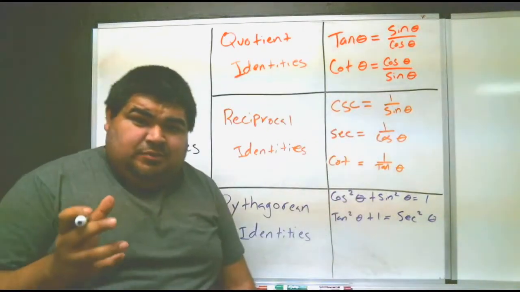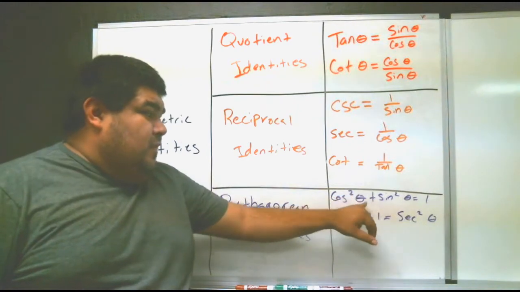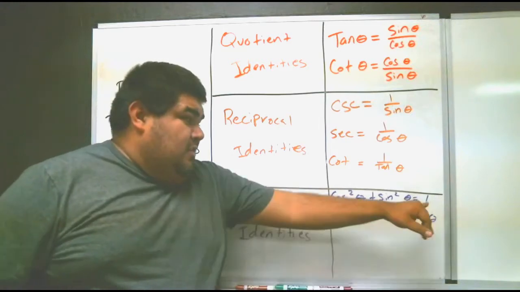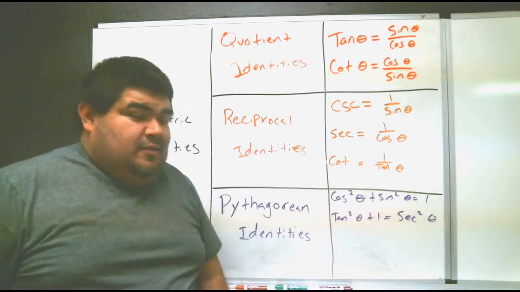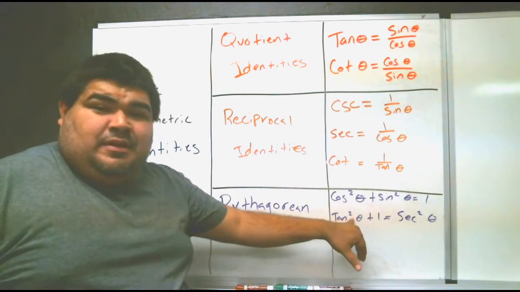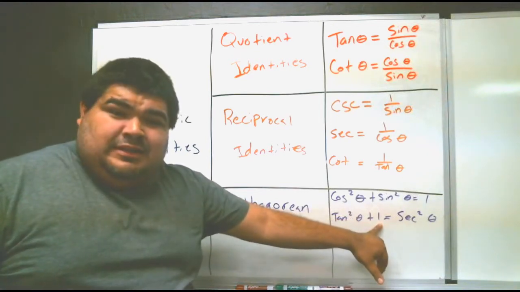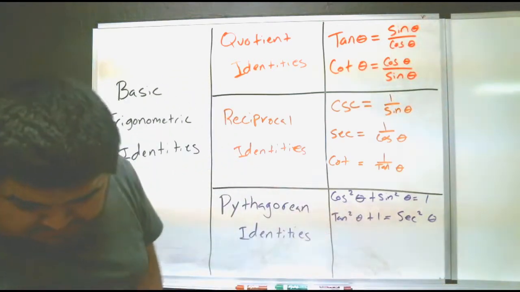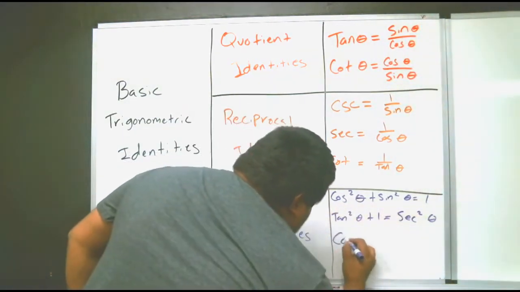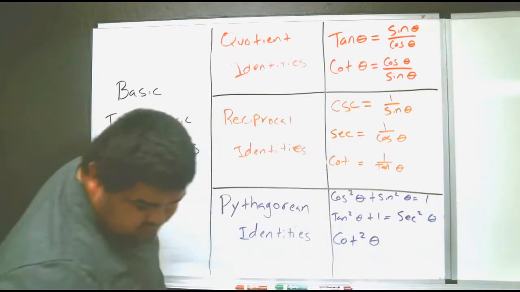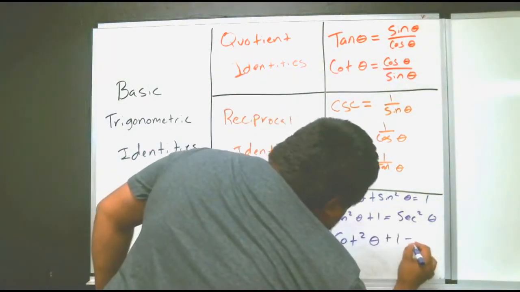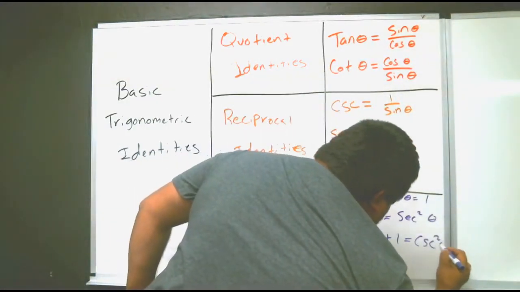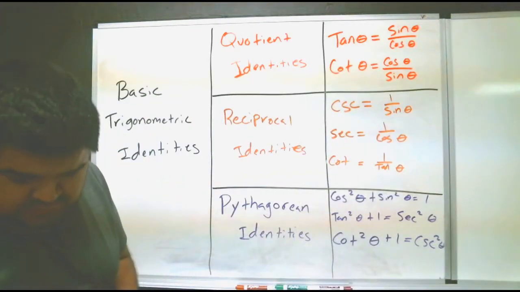So when it comes to a problem where you have cosine squared theta plus sine squared theta, that's just another way of saying 1. When you have tangent squared theta plus 1, all you're saying is secant squared theta. When you have cotangent squared theta plus 1, it's just like saying cosecant squared theta.